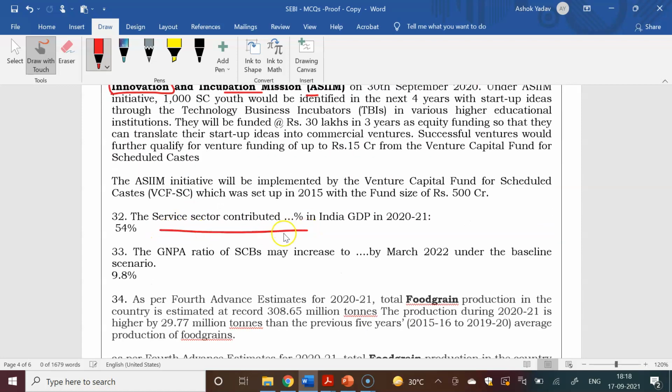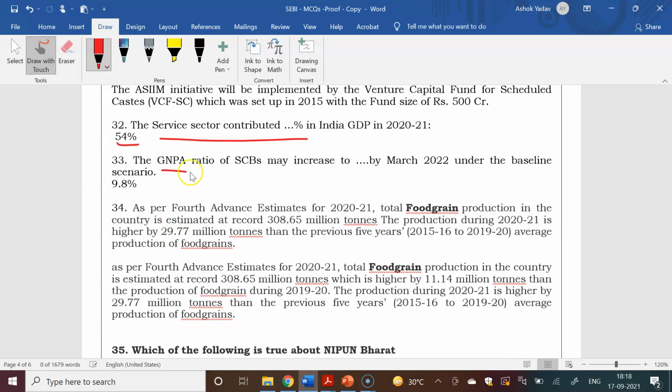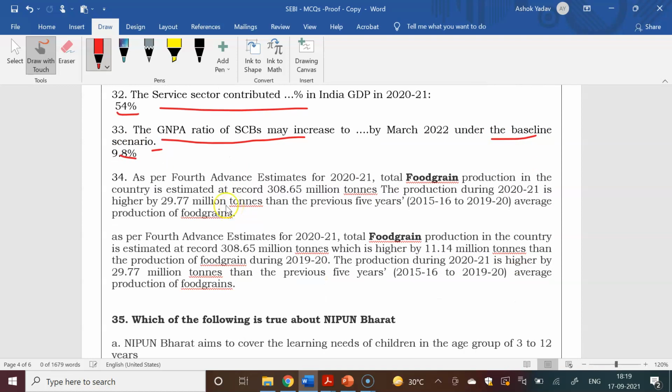The service sector contributed what percentage of India's GDP in 2020-21? The service sector has the highest contribution, that is 54. The GNPA ratio of SCBs, the gross non-performing asset ratio of scheduled commercial banks, may increase to 9.8% under the baseline scenario. That is also a question from the FSR 2021.